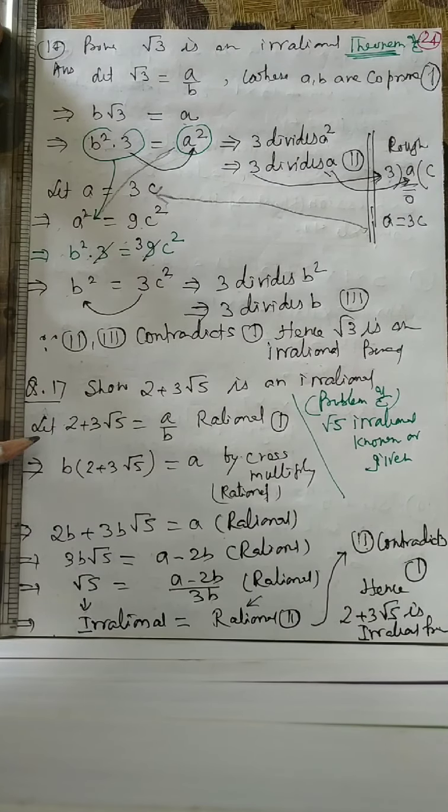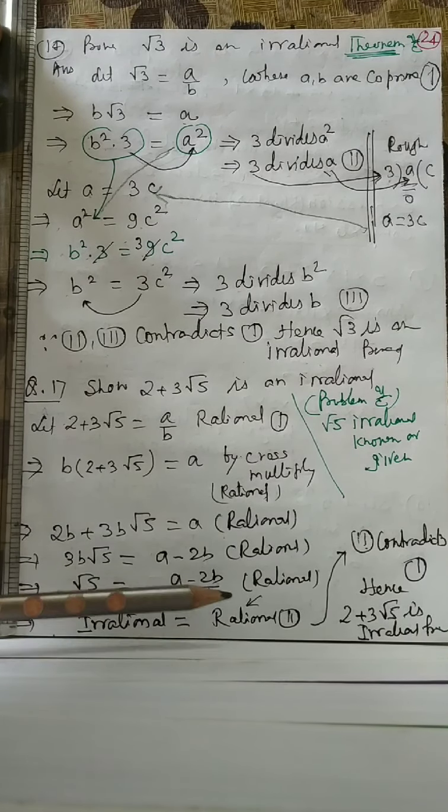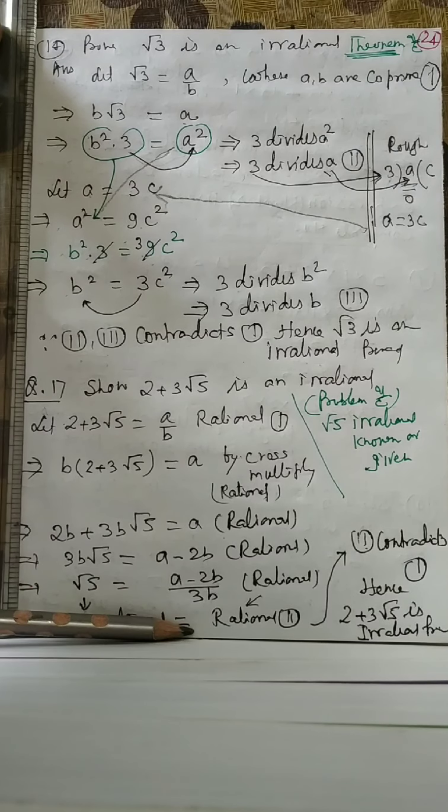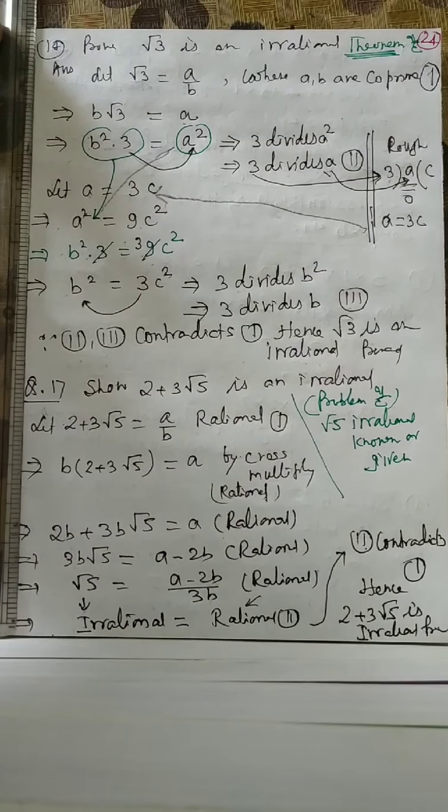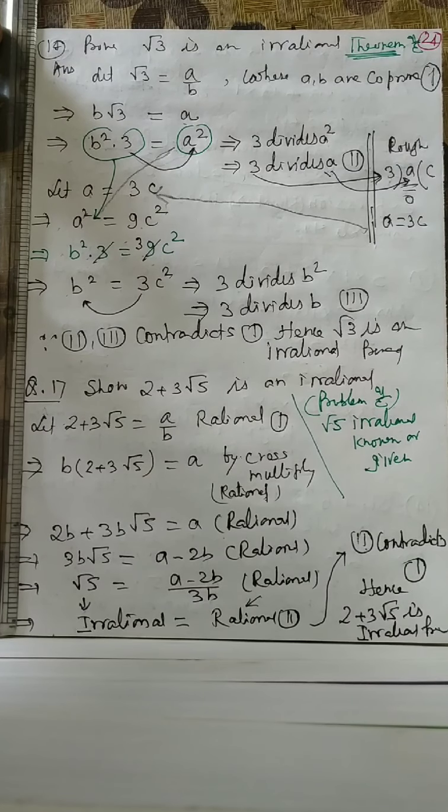B will come to this side. B into this is equal to a. So 2b plus 3b root 5 is equal to a, rational. Again this, so root 5 is equal to this rational. So irrational is equal to rational, which is not possible. Hence 2 contradicts 1. So irrational number. Students, all the hard problems have been discussed separately, and now chapter 1 is declared finished. Bye.